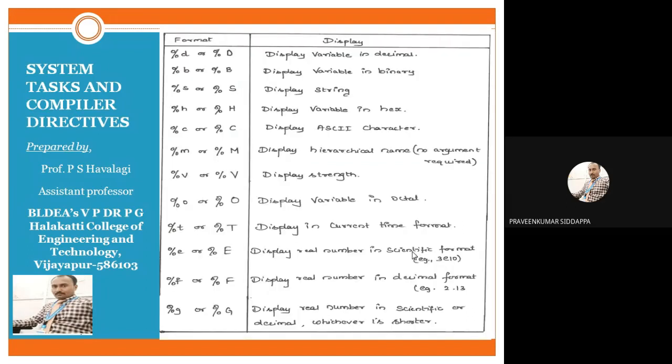Here in your slide we are showing a table. That table shows which information we are displaying on your window. Are you displaying hexadecimal information, decimal information, binary information, a string, time format, octal number, or scientific notation?